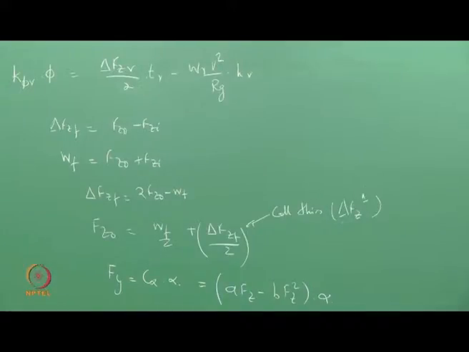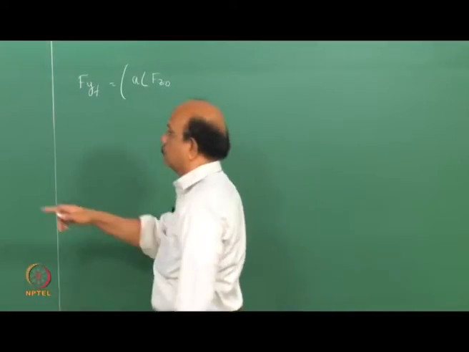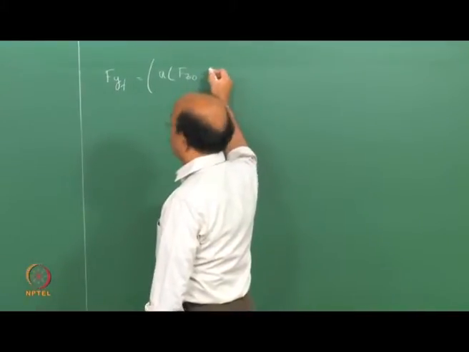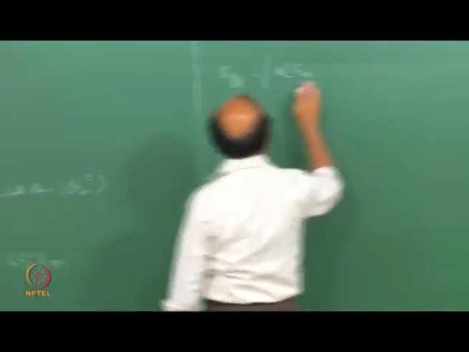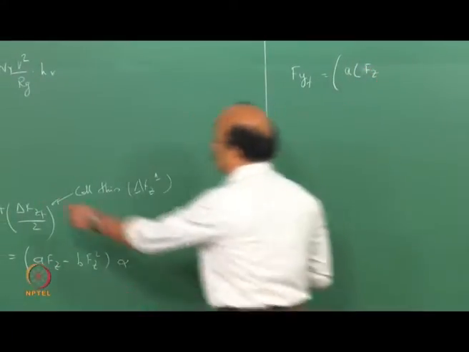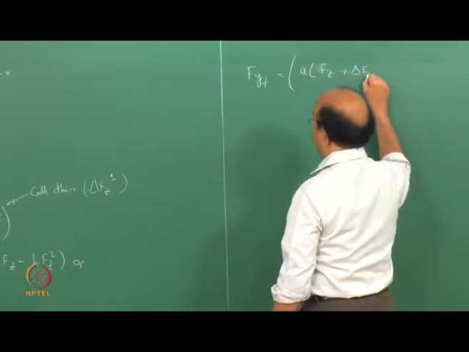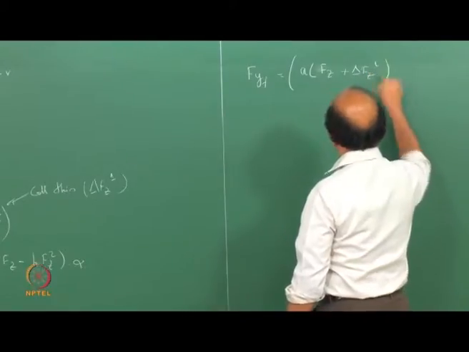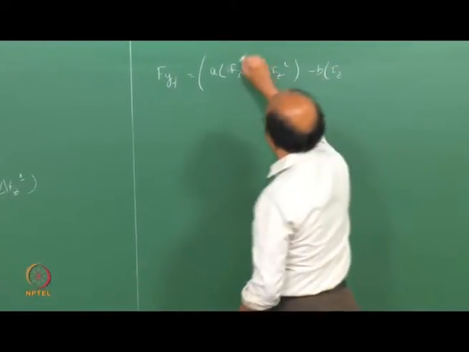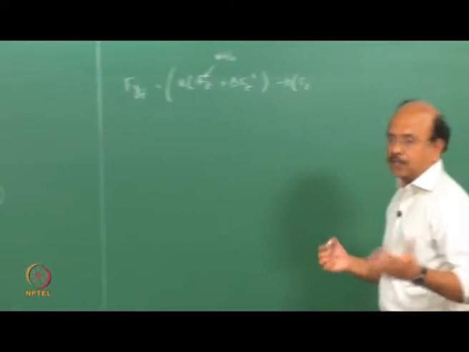So what I have to do is to substitute Fz outer for the front. Wf is actually Fz plus delta Fz1, so A into (Fz plus delta Fz1) minus B into (Fz plus delta Fz1) whole squared, where Fz is Wf by 2, the normal force acting on each of the tires.